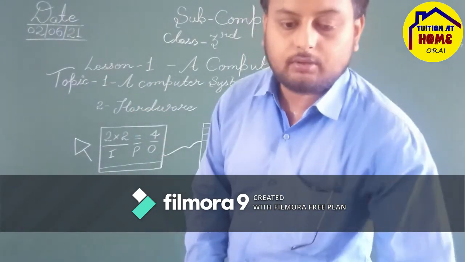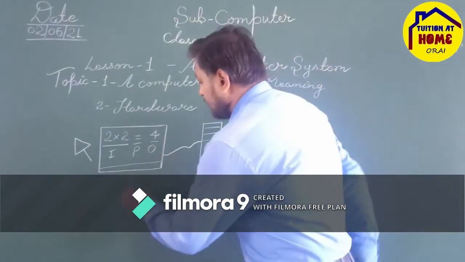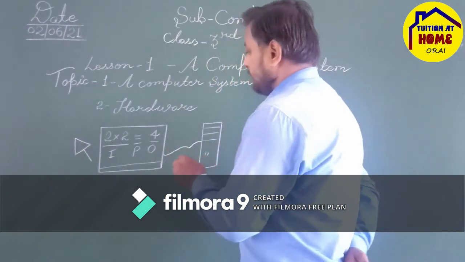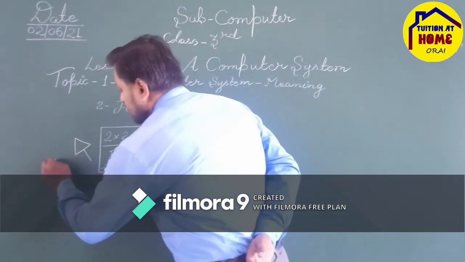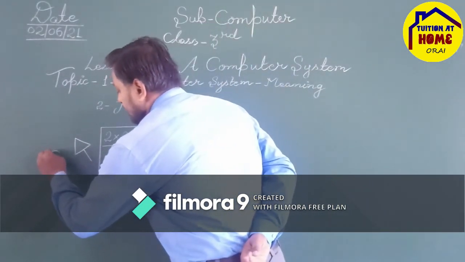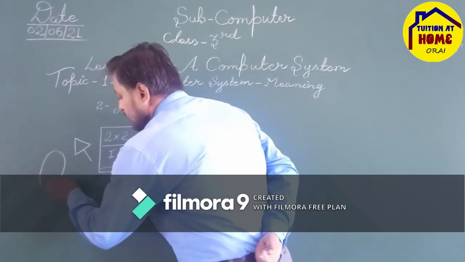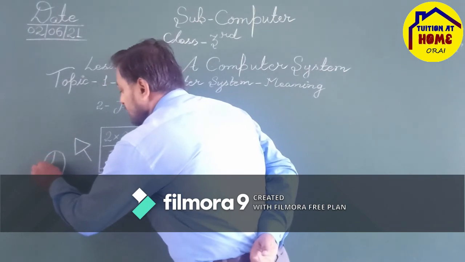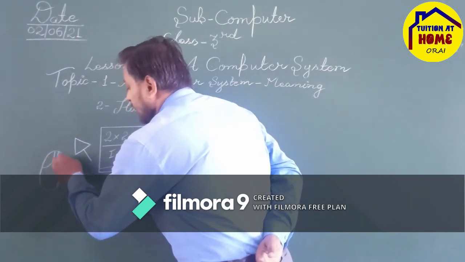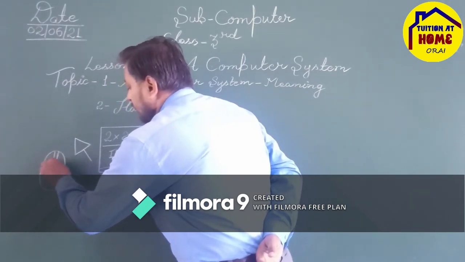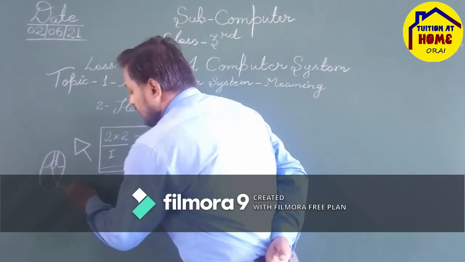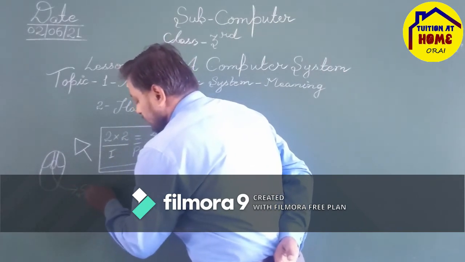Suppose this is the shape of the mouse. This is the first button, this is the second button, and here you have a wheel, and that is called the scroll wheel.